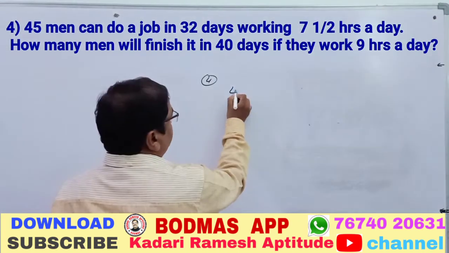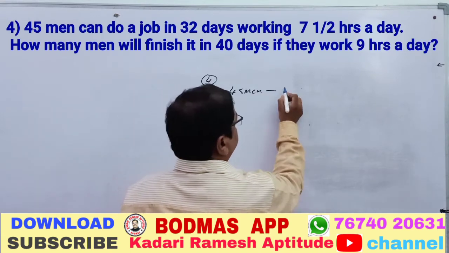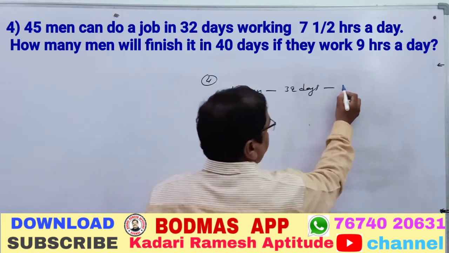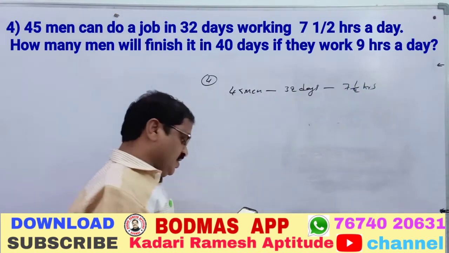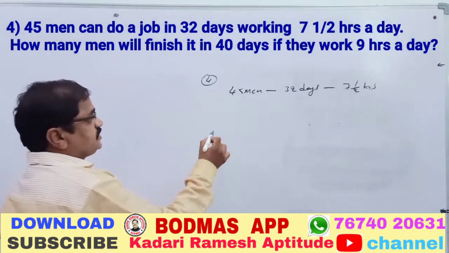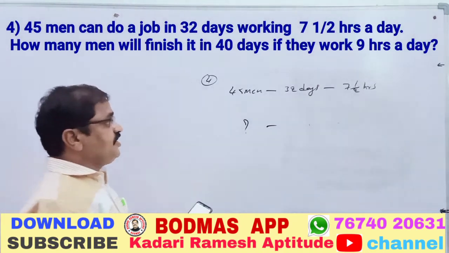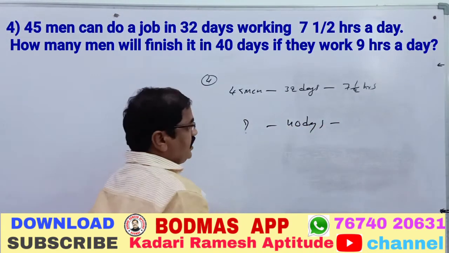This is the 45 men, doing the work in 32 days, this is the days, working 7.5 hours a day. Okay, no problem, 7.5 hours working a day. The question asks how many men will do it in 40 days. In 40 days they have to finish it, if they work 9 hours a day.